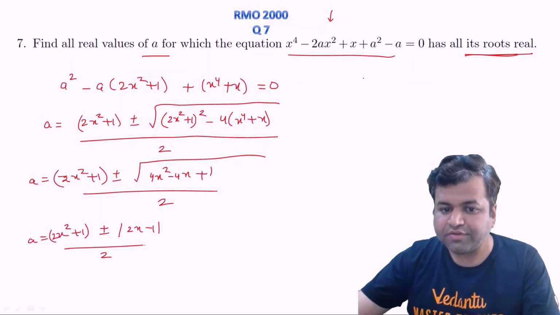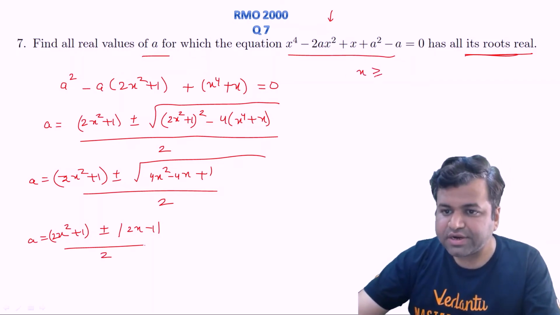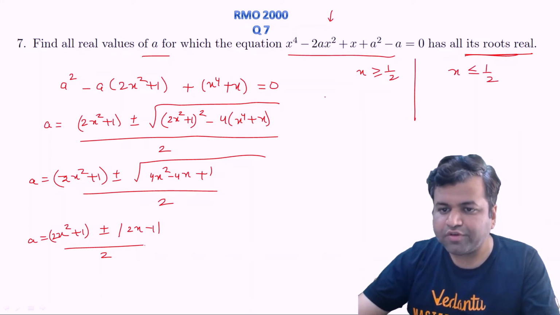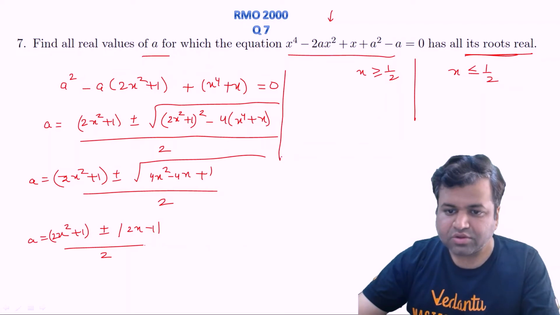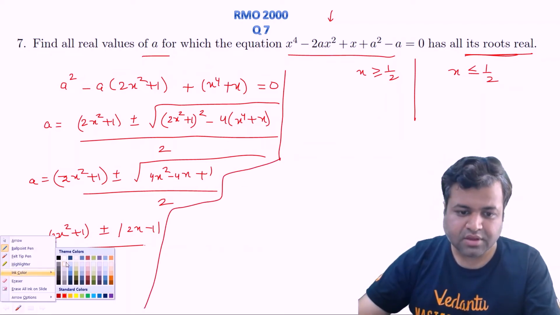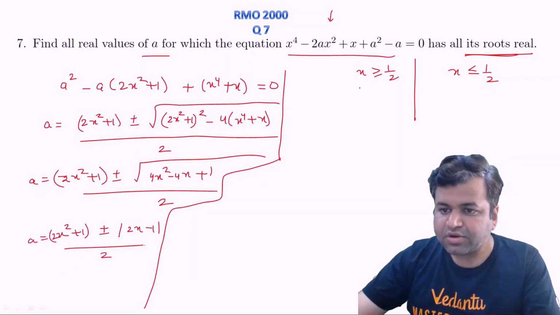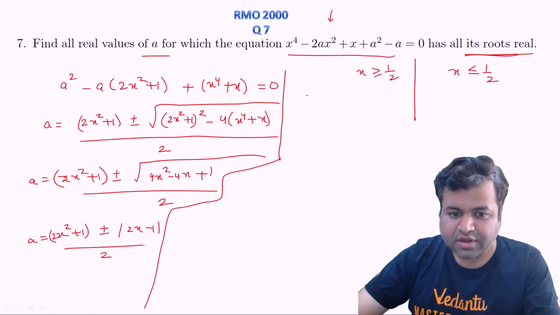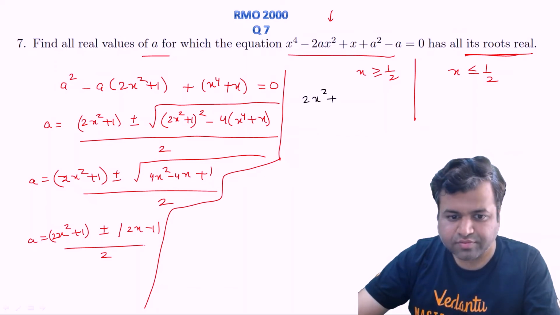Okay. Now here we will make two cases, if x is greater than or equal to half, or if x is less than or equal to half, because mod will open with a separate sign. Okay. So now let's solve it using a black pen. Right, so if x is greater than or equal to half, then mod will simply open up with a plus sign, so we will have 2x square plus 1 plus minus